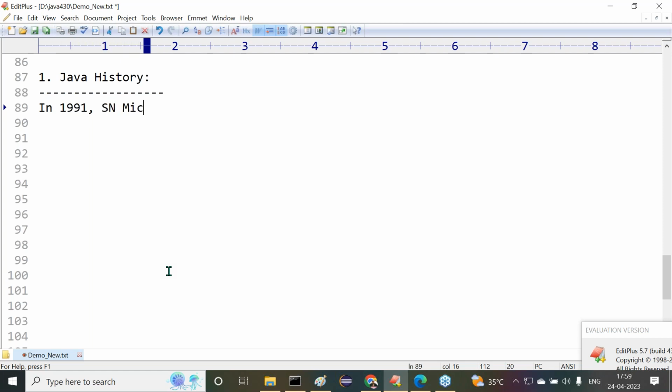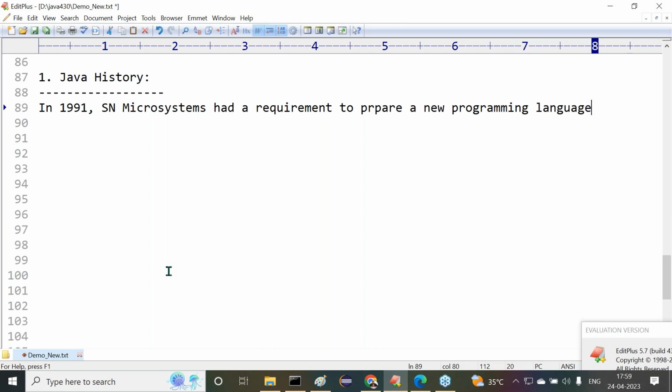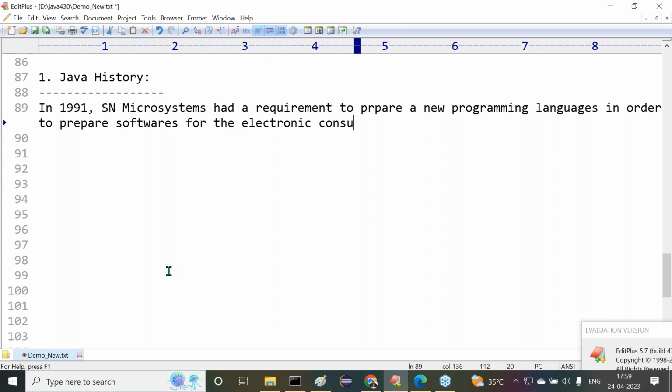In 1991, Sun Microsystems had a requirement to prepare a new programming language in order to prepare software for electronic consumer devices.